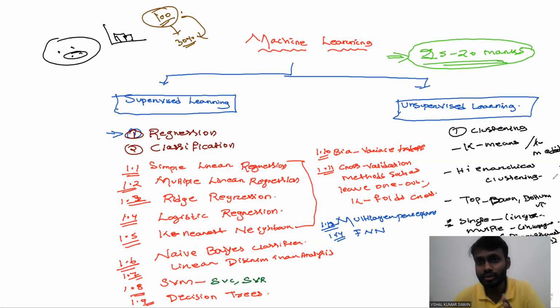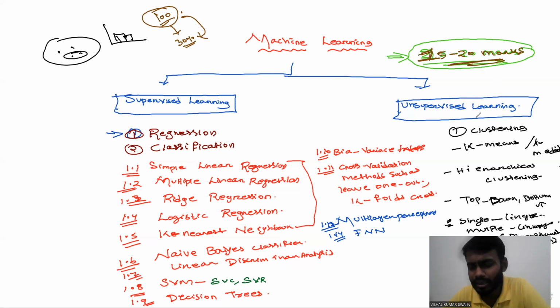I think it is 100% sure, from my analysis, that you will get 15 to 25 marks in your GATE exam, because this is the GATE for data science and AI. In probability, you can get a maximum of 10 to 15 marks, and also in linear algebra.